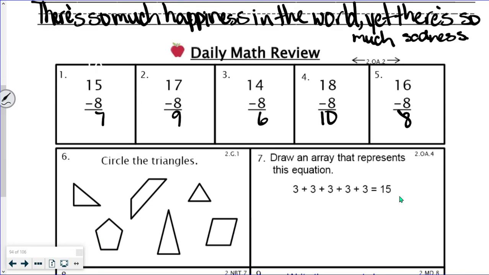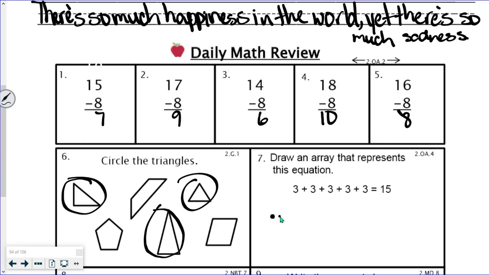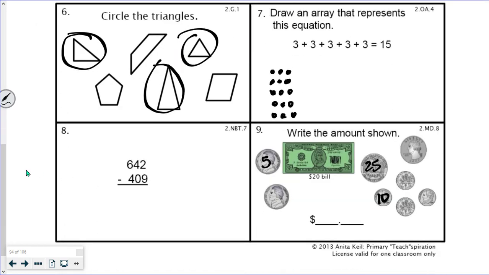This one we're supposed to circle all the triangles. Remember, a triangle is a 3-sided object. So we've got 1, 2, 3 triangles. Then we got to draw an array for 3 plus 3 plus 3 plus 3 plus 3 equals 15. So we'll start with 1, 2, 3, and then we'll continue that pattern. So there we go, we continue the pattern. That's 5 rows of 3, and that equals 15. So that one's done.